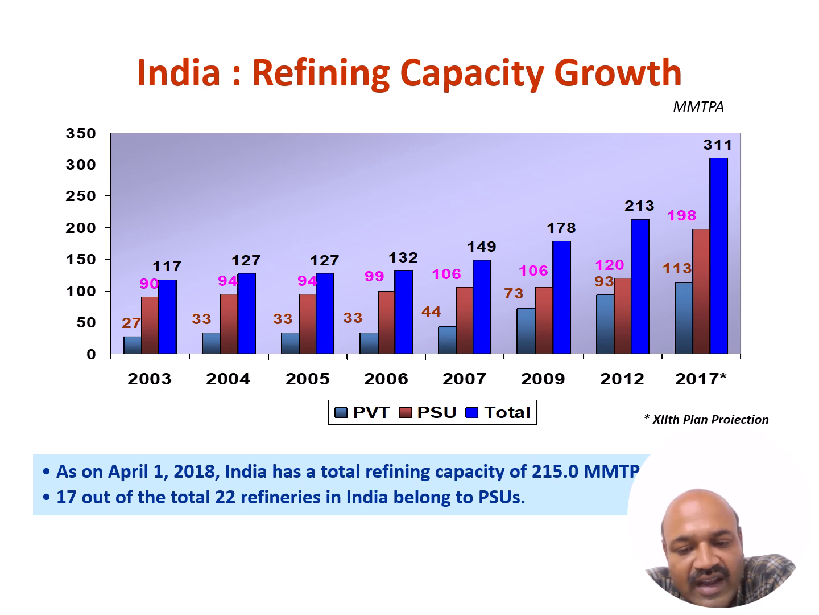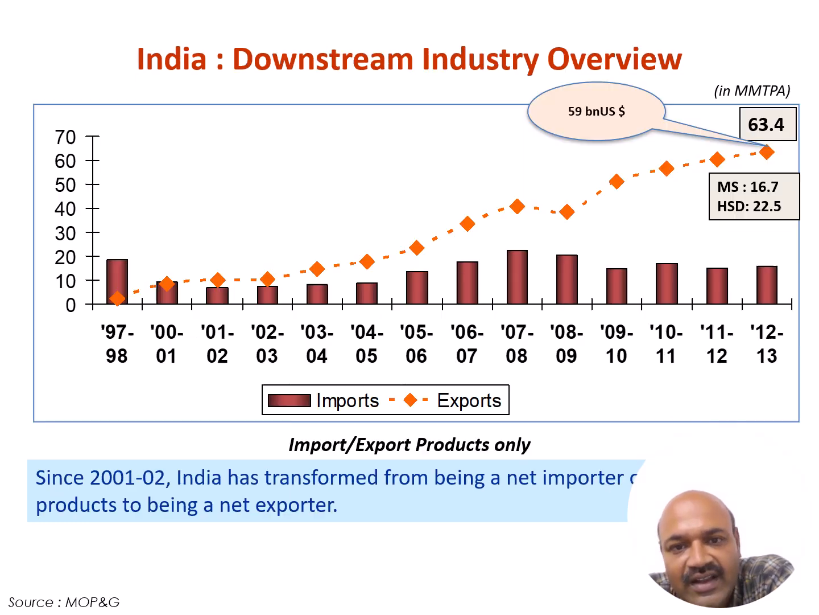Now, as of April 2018, India has a total refining capacity of 215 million metric tons per annum. 17 of the total 22 refineries in India belong to public sector units, and the remaining are private sector units. Next, this graph shows the India downstream industry overview.